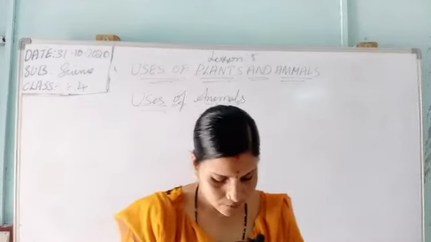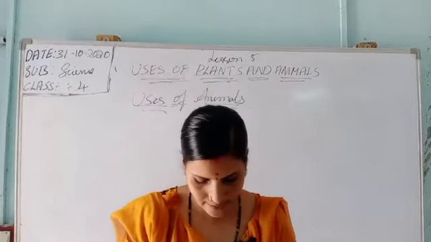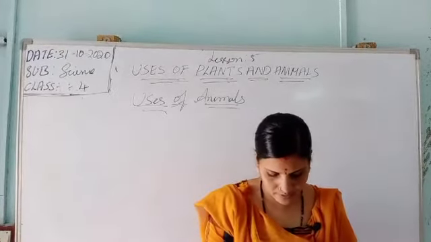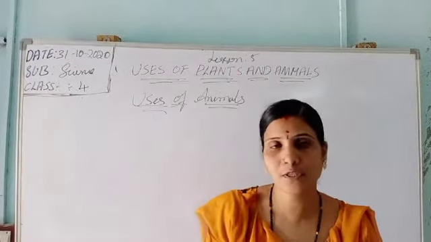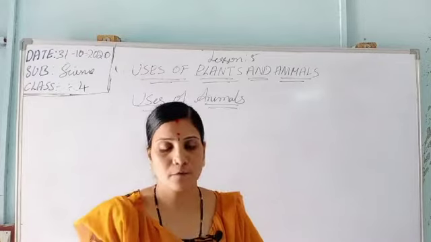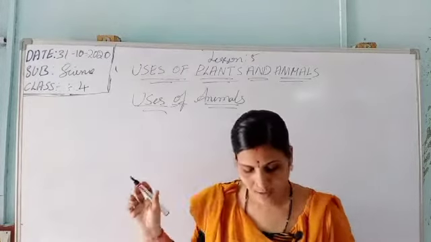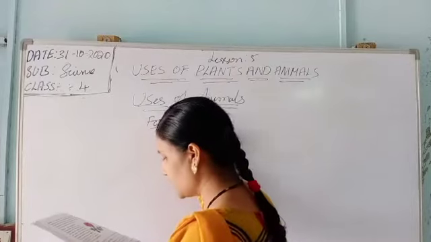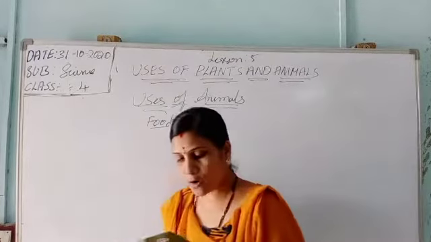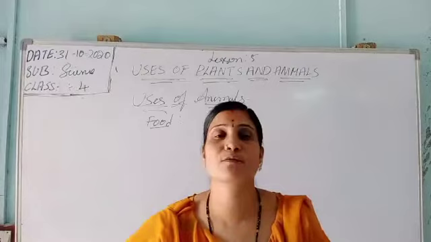Okay. Complete the following sentences. Here is given the formative assessment. Some of the formative assessment is given from food. How do we get food from the cow? Here he gave the first one, uses of animals, that is food. So food, it is milk. So cow, buffalo and goat, what do they give for us?